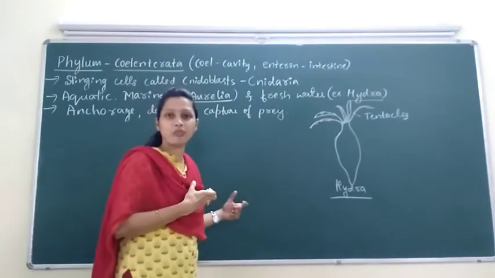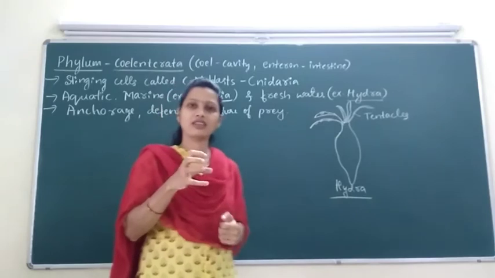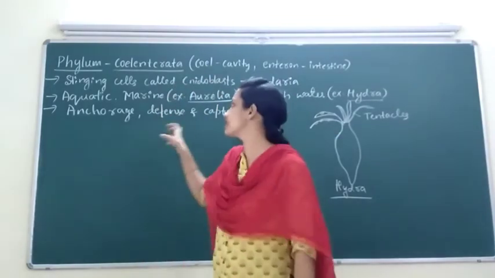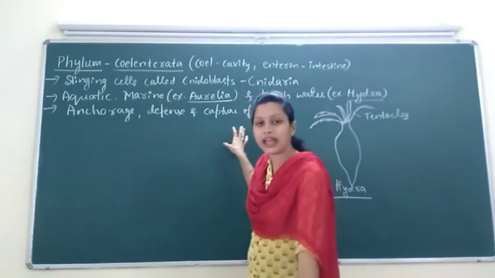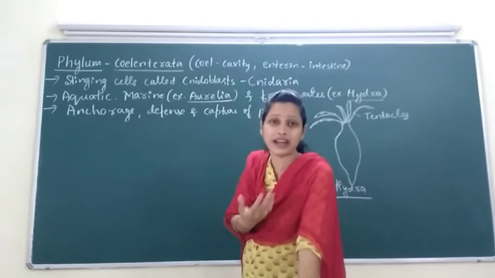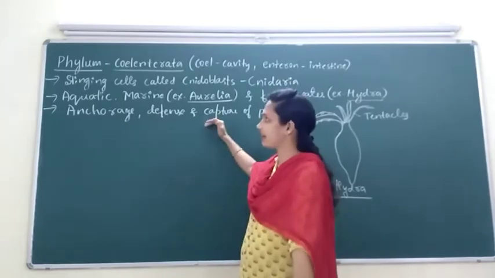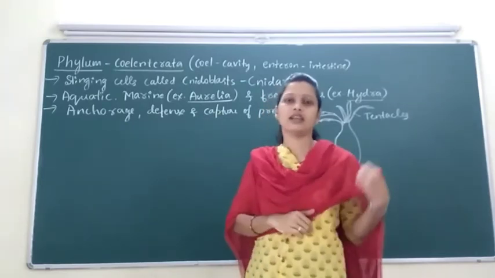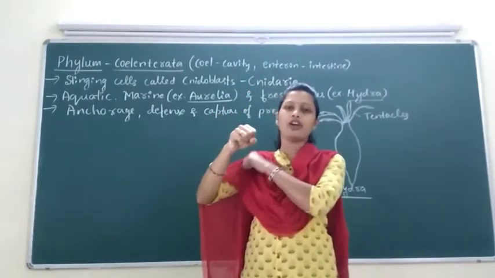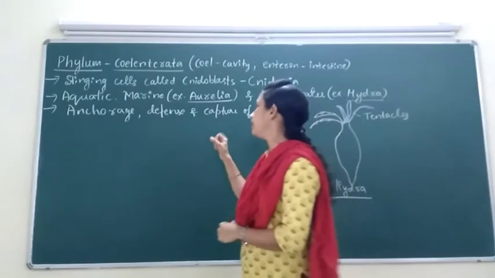Then capture of prey. Prey are the smaller organisms which are food for the Coelenterata. Prey is always food for a predator. Here Coelenterata is a predator, and cnidoblasts help capture the prey.